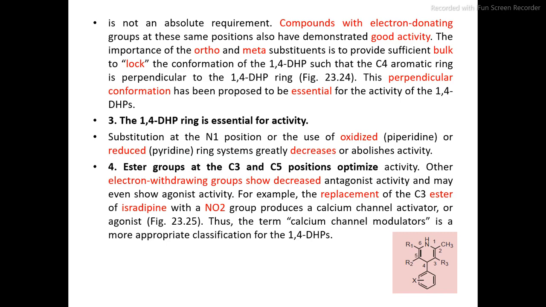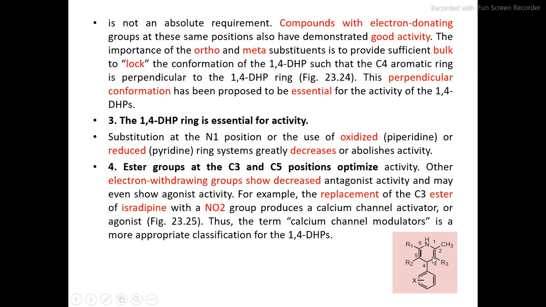That is the significance of the substituents at the ortho or meta position of the 1,4-DHP. Then the third point is that the 1,4-DHP ring is essential for the activity. If we substitute this ring by either a piperidine or a pyridine ring, then it greatly decreases the activity. So the 1,4-DHP ring is mandatory.